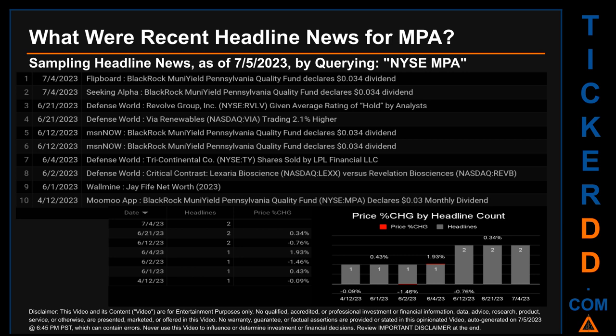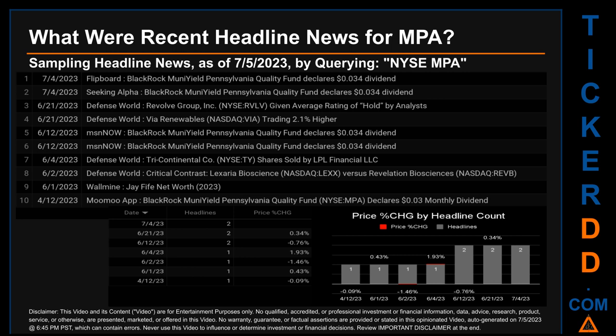Correlated or not, as it happened, the stock price for MPA on those publication dates respectively saw a jump of 0.34% along with a drop of minus 0.76% when comparing the day's opening versus closing price. The latest publication date of Tuesday, July 4, 2023, was actually the day with the highest percentage change in price. It saw a price jump of 1.93%.